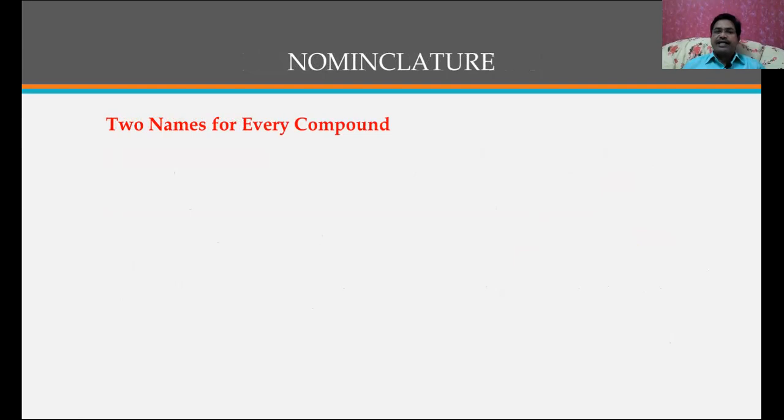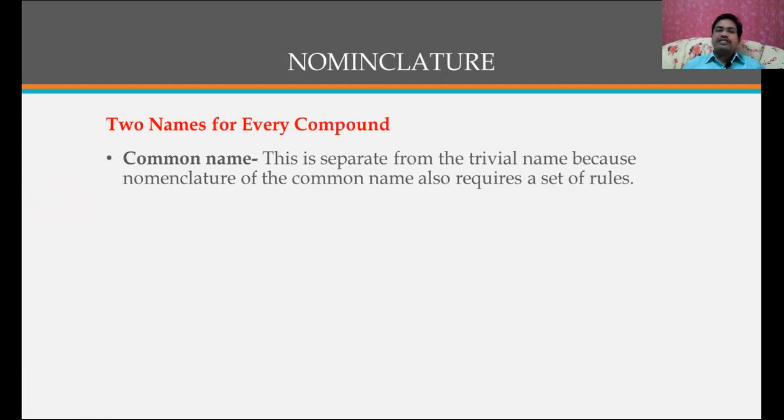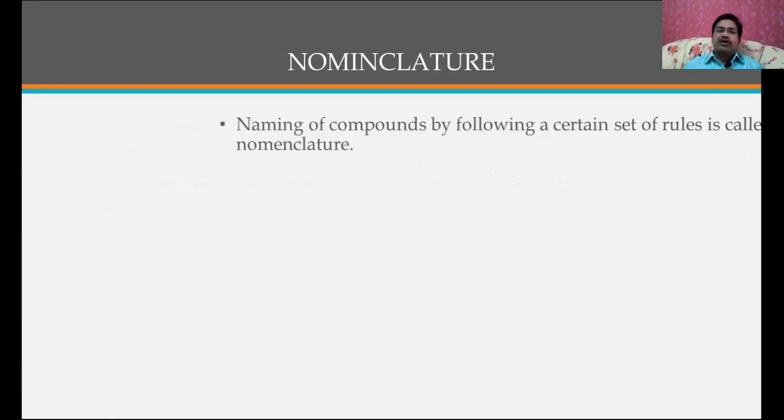Let us discuss the nomenclature. First of all, how are they named? The name of an organic compound always consists of two types, that is, two names for every compound. One is the common name. This is separate from the trivial name because nomenclature of the common name also requires a set of rules. The other one, accepted all over the world, is the IUPAC name, International Union of Pure and Applied Chemistry. Let us see one by one.